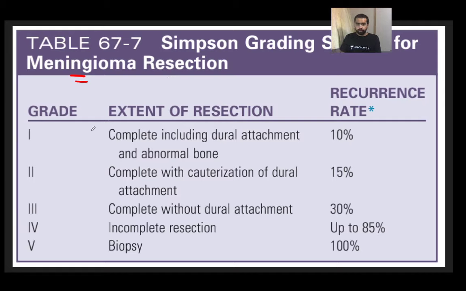Now, if you are able to completely resect a meningioma, along with its dural attachment, and at the same time the abnormal bone which is underlying it, the chances of recurrence are very less. It is only a 10% chance of recurrence, and this is grade 1.